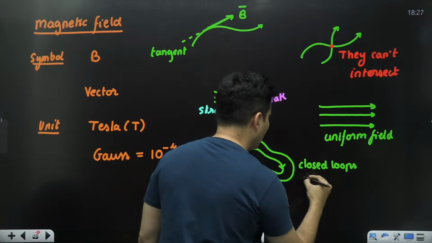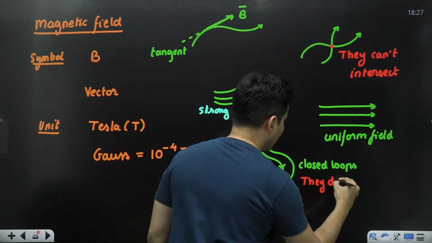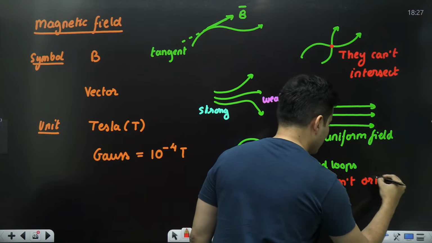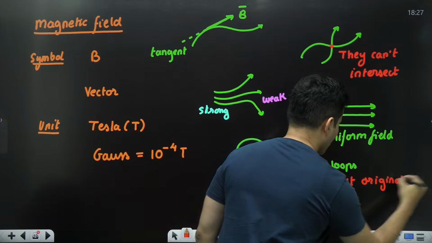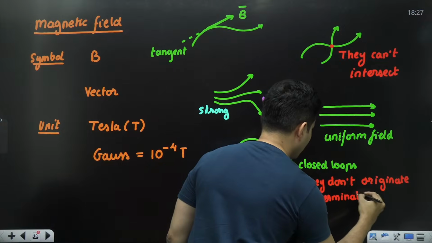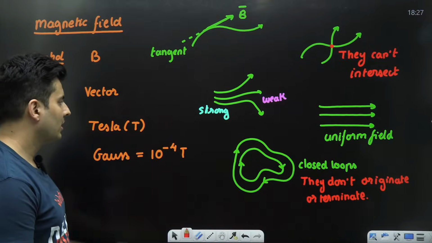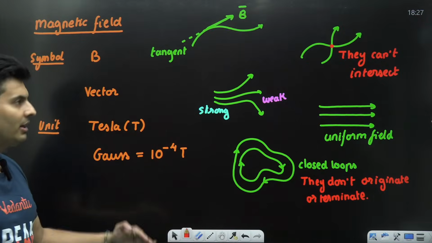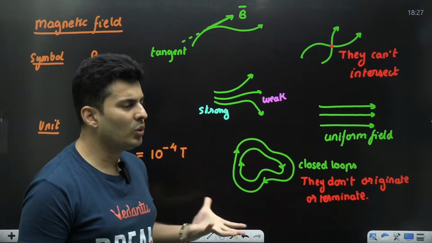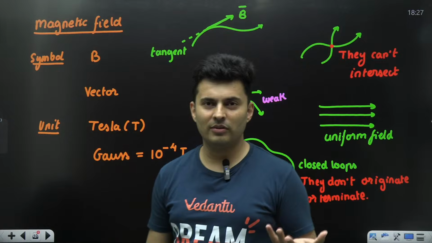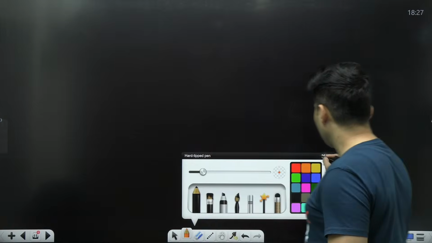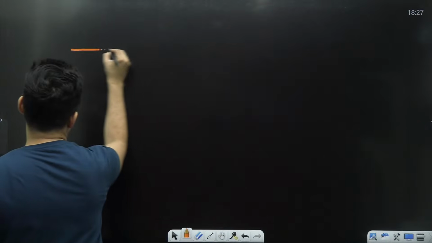That is very different. So they don't, what do they don't? They don't start, basically, they don't originate or terminate. That is a very different thing fundamentally as compared to electrostatics. Okay? Because you cannot truly figure out the north pole or the south pole of a magnet. You might be wondering, sir, how? I mean, I thought the magnetic field lines start from a north pole and they end on a south pole.